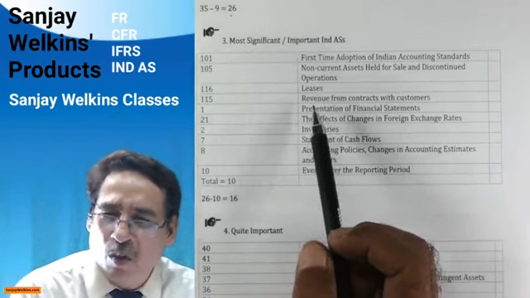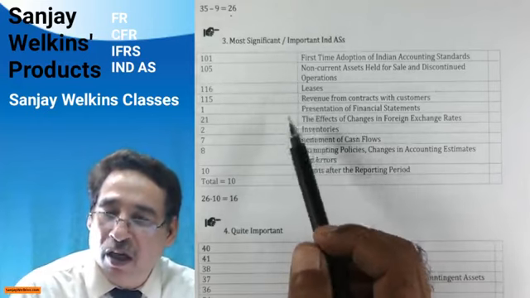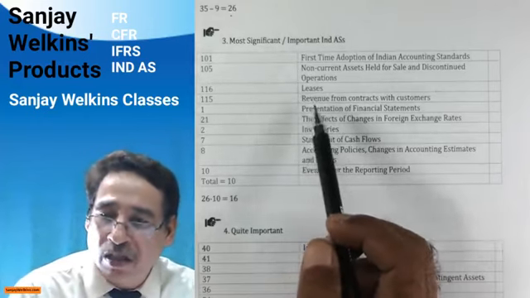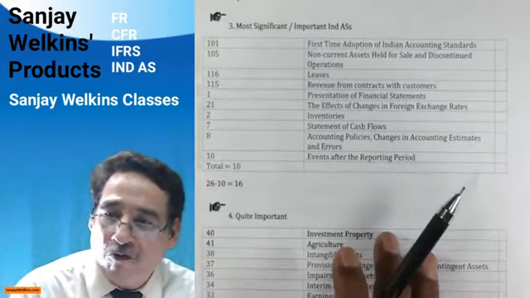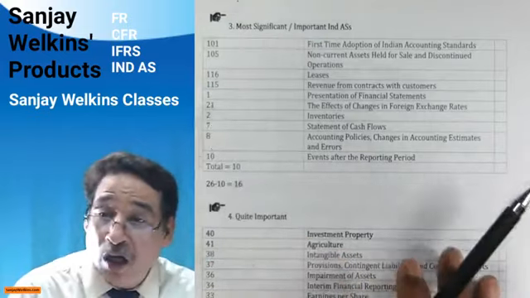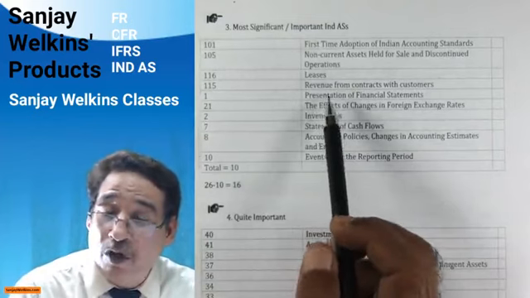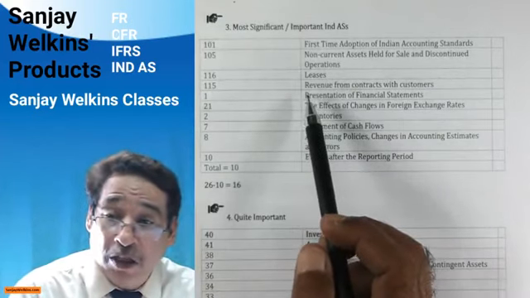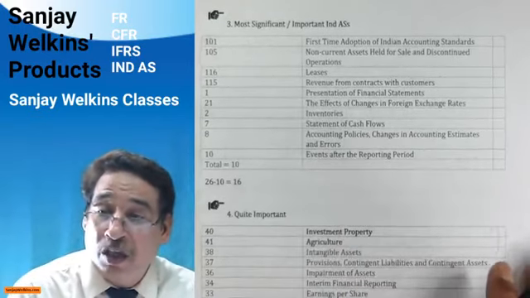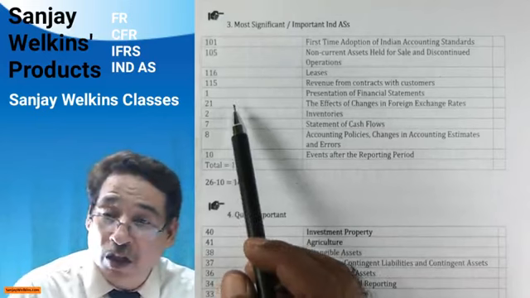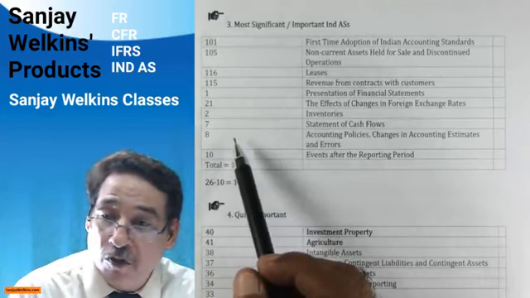Ind AS 115, to be very honest with you, is not a tough standard. It is a merger of the earlier construction and revenue recognition standards. So both these standards, 11 and 18, have now resurfaced into 115. You can say it that way. AS 1 is very significant. Correct? It is very important. Lots of case studies are there in it. So please do this particular standard with great attention and great focus, as I keep on telling every time. 21, I need to tell you, is very, very important. All these standards are most significant, most important, I need not tell.